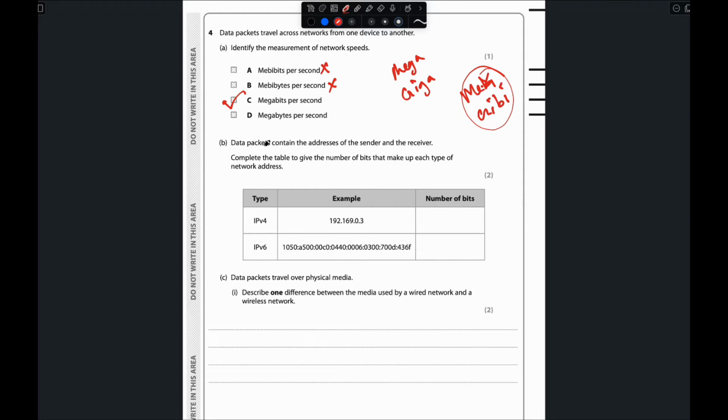Now question number B is: data packets contain the address of the sender and the receiver. Complete the table to give the number of bits that make up each type of network address. So this one is IPv4, this one is IPv6, number of bits. This one is actually general knowledge. IPv4 uses 32 bits. IPv6 uses 128 bits, right? So this one will be 32, this one will be 128. Done.